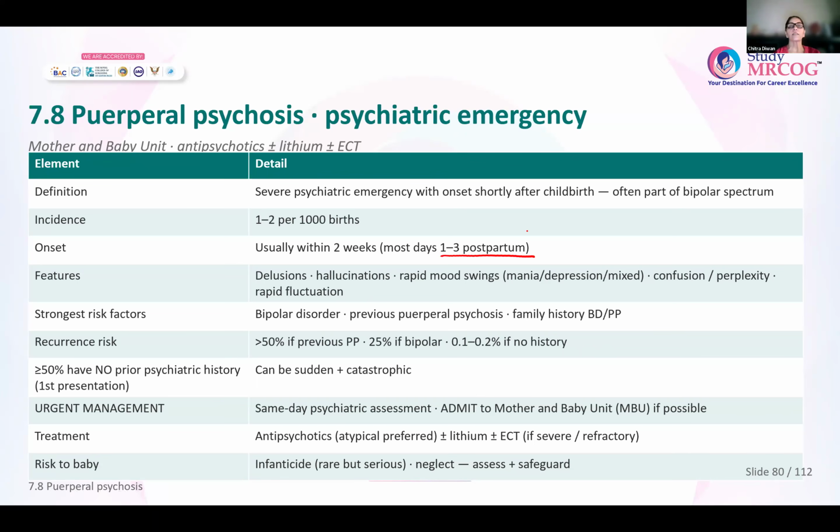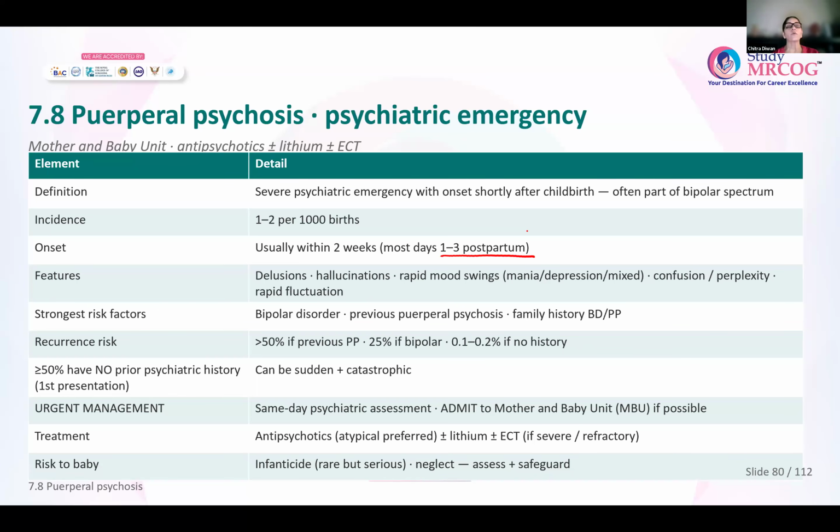Features, like I said, delusions, hallucinations, mood swings. That means alternating mania, depression, or mixed behavior, confusion, perplexity, rapid fluctuation in her mood. Anyone having all these features or any of these features, it is puerperal psychosis.